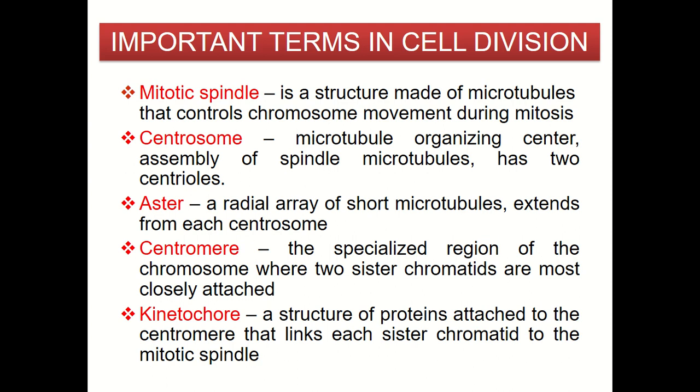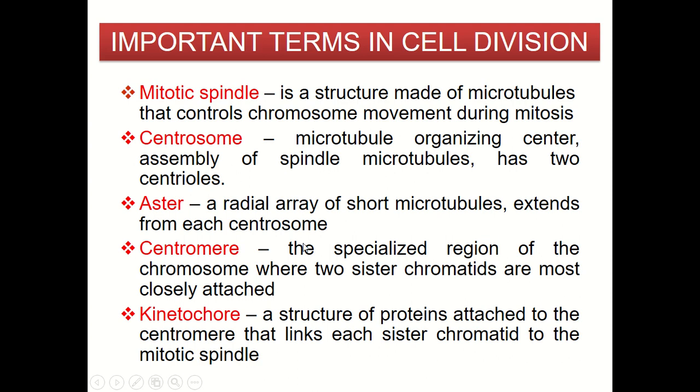Before we look at the process involved in mitosis, let's know the important terms in cell division. First, we have the mitotic spindle. The mitotic spindle is a structure made of microtubules that will control the chromosome movement during mitosis. The centrosome is the microtubule organizing center, the assembly point of spindle microtubules, and has two centrioles. Meanwhile, the aster is a radial array of short microtubules that extend from each centrosome.